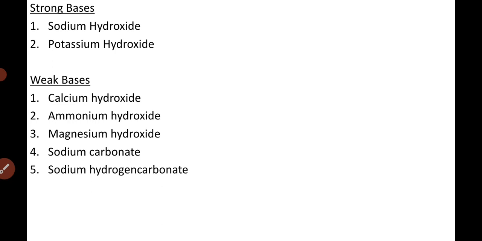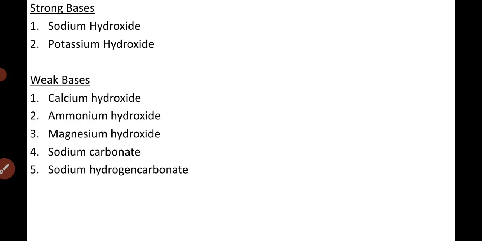So these are some classifications of acids and bases. Acids can be classified as mineral acids and organic acids, and some of the mineral and organic acids can be strong or weak. Bases can be classified as strong bases and weak bases.